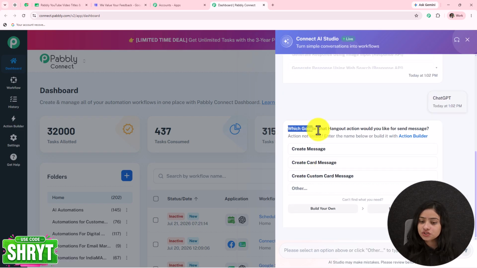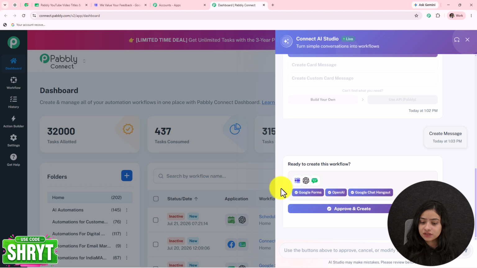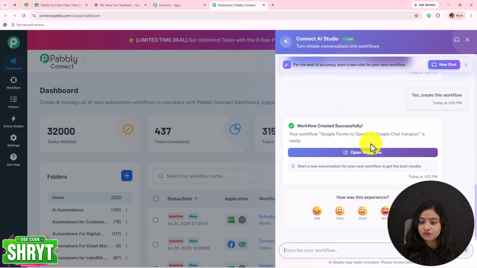Now it is asking which Google Chat Hangout action would you like for sending the message. Here I want to use create message. Okay, now as we have done that, we can see that 3 applications are connected with each other: Google Forms, OpenAI, and Google Chat. Do you want to approve the workflow? It is created. So let's approve and create, and the workflow is ready.